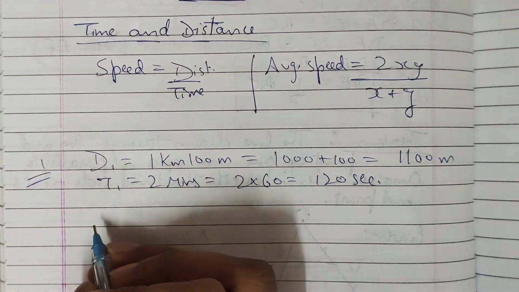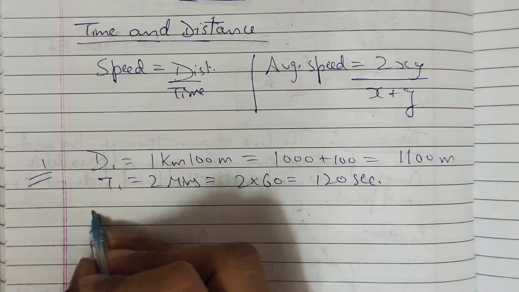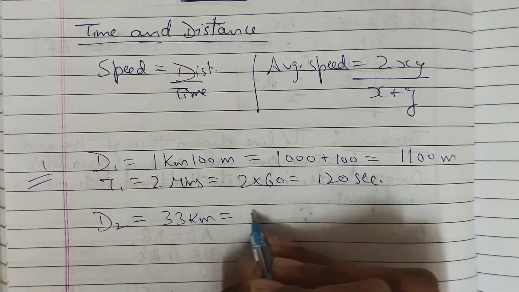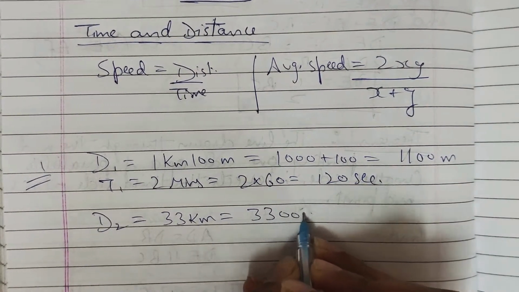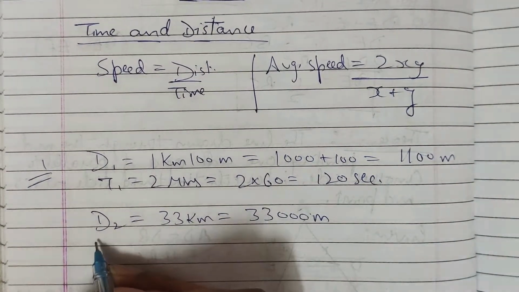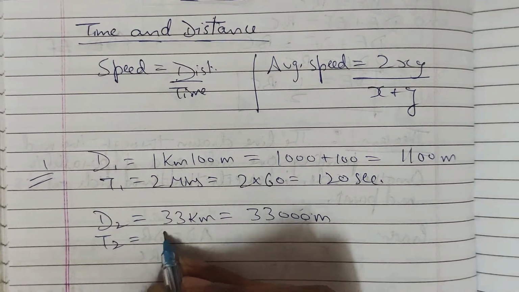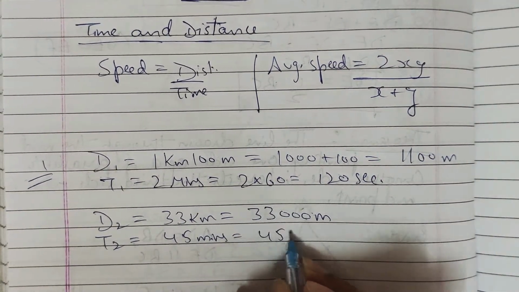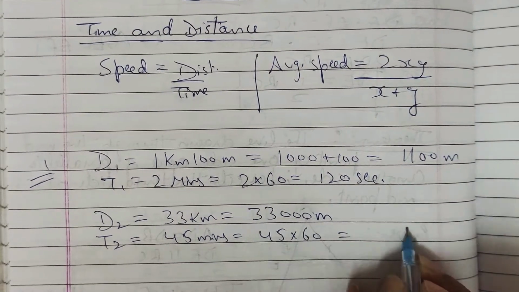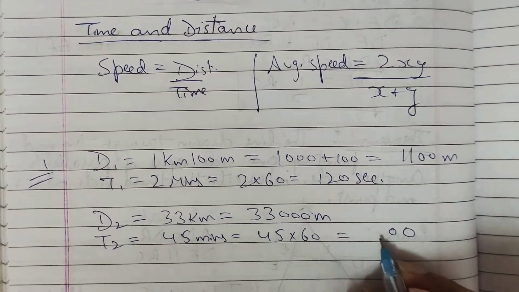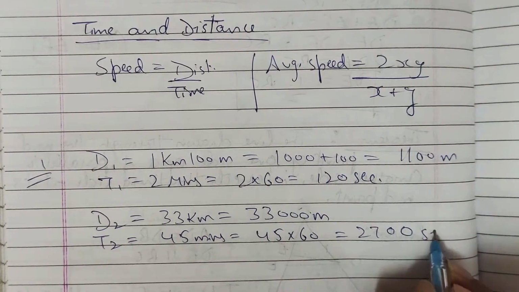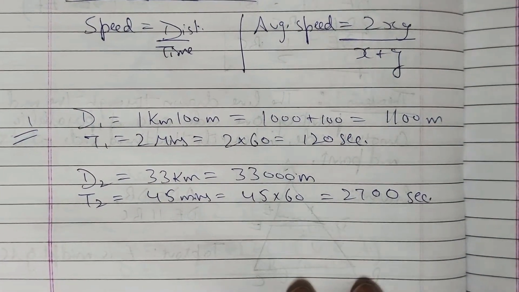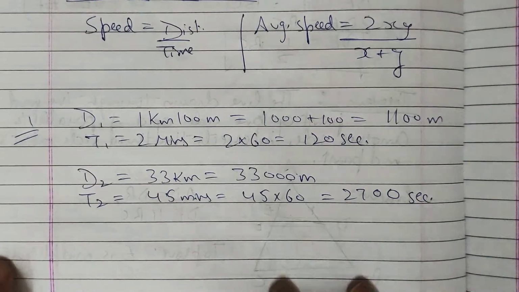Similarly, a car goes 33 kilometer, so D2 is equal to 33 kilometer, which is 33,000 meter, right? And T2 is 45 minutes, which means 45 multiplied by 60, that is 2700 seconds, right? Now we have to find out the ratio of their speeds.